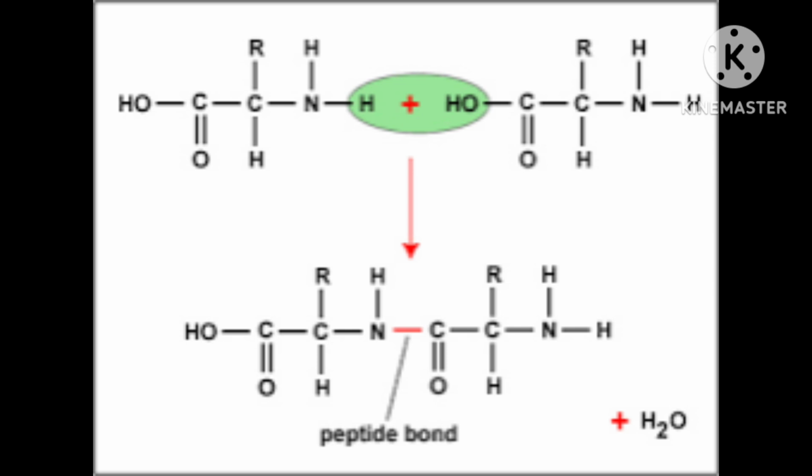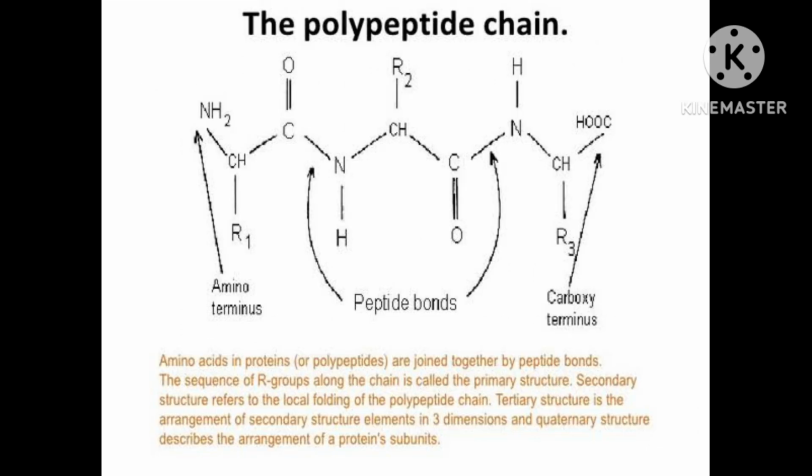For example, when carboxyl group of glycine combines with the amino group of alanine, we get the dipeptide glycyl alanine. The name will be accordingly. Again I am telling as example, when carboxyl group of glycine combines with amino group of alanine, we get a dipeptide.